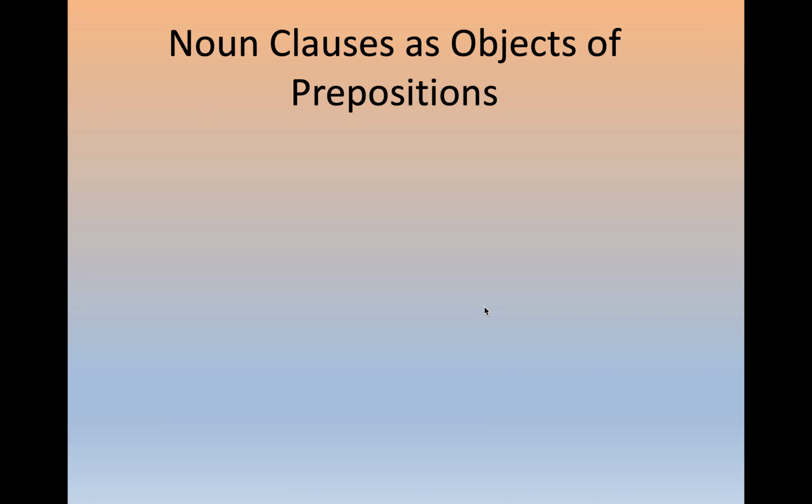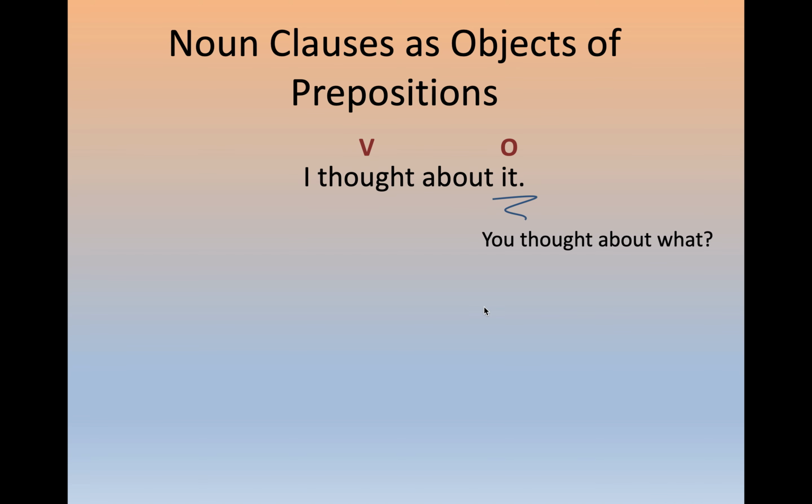Noun clauses can also be objects of prepositions. I thought about it. The preposition in this sentence is about. About, for, between, in, on. You know your prepositions. Okay, I thought about it. You thought about what? I thought about who, what, where, when, why, how, if, or whether. After a preposition, we probably won't use that. But the other markers work.